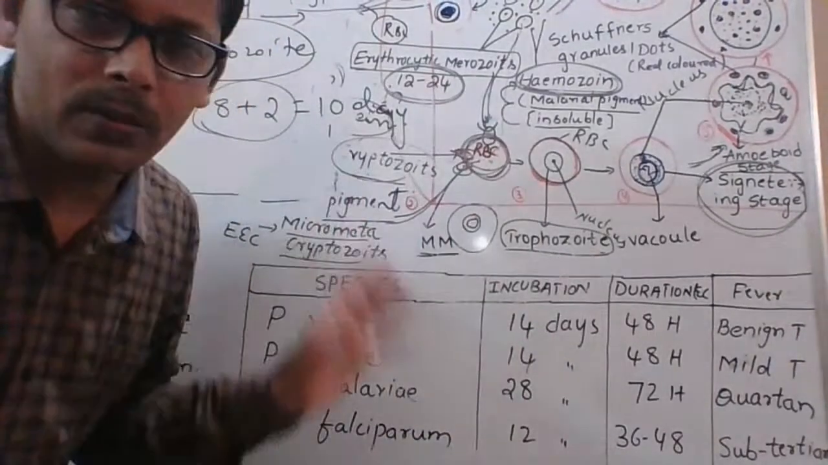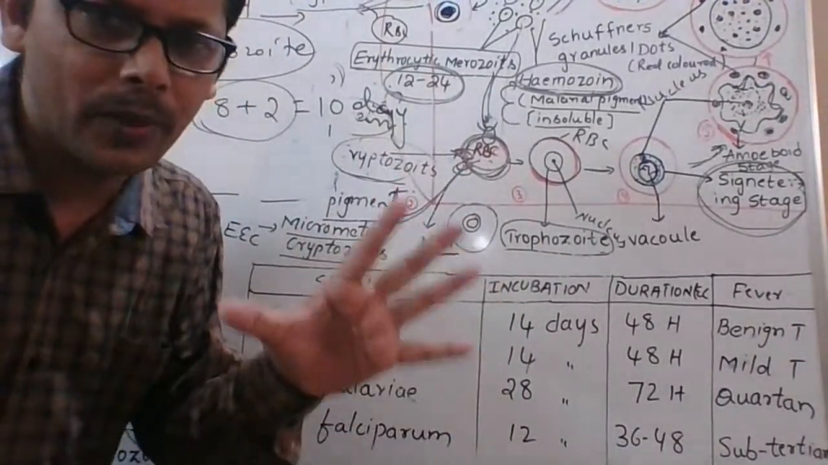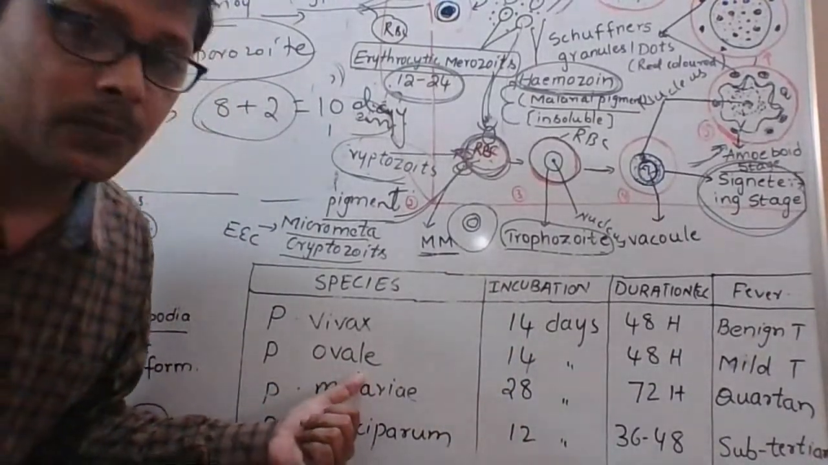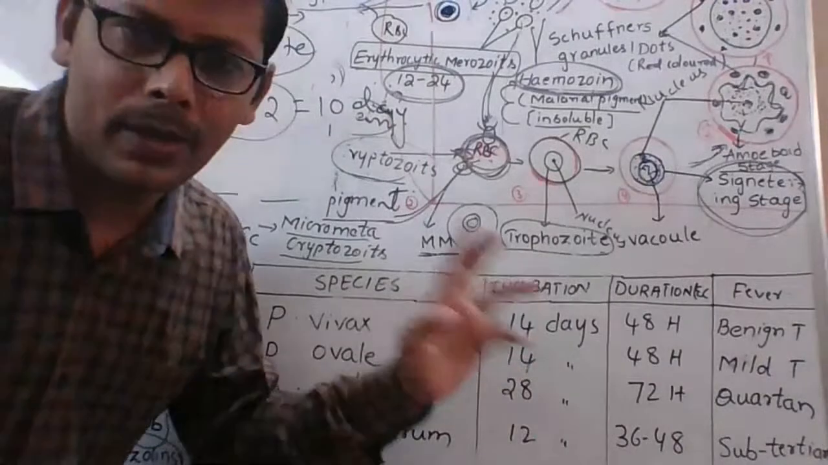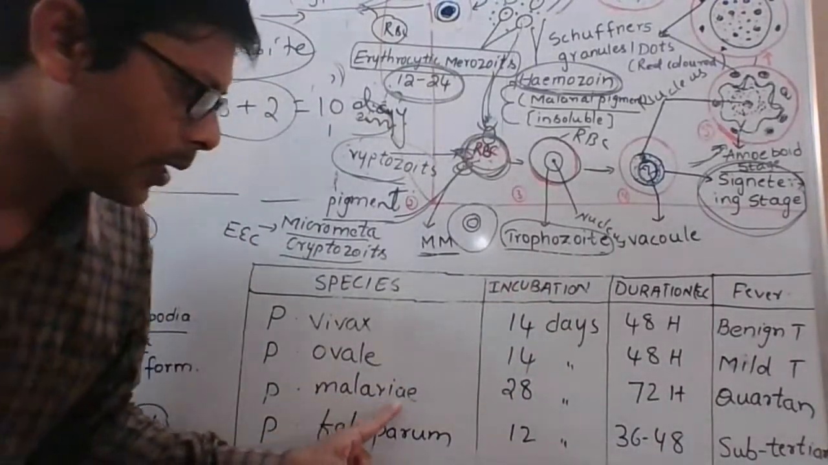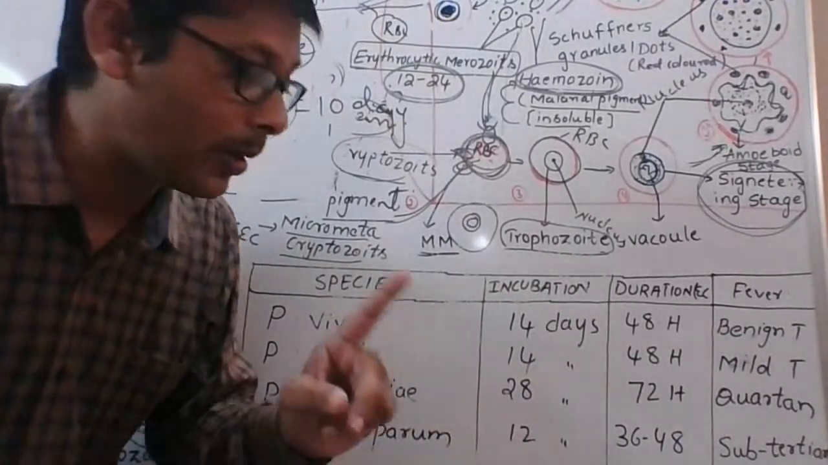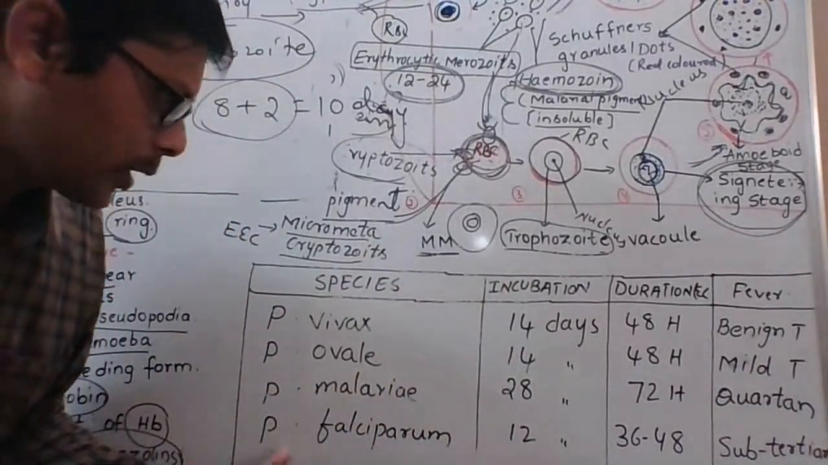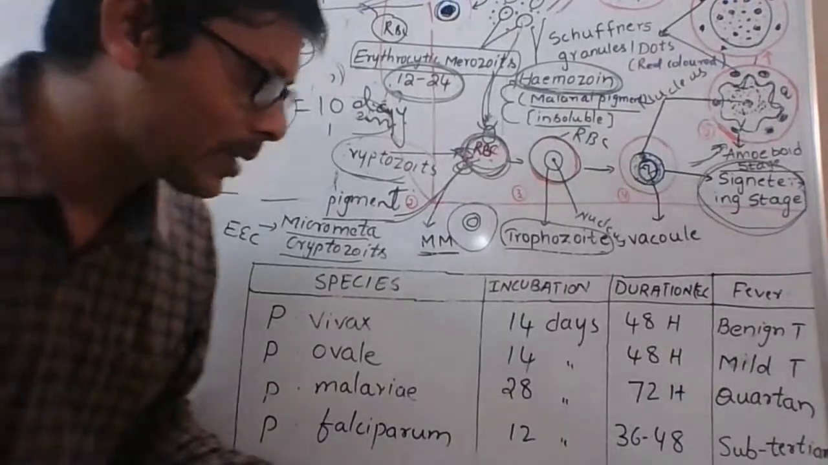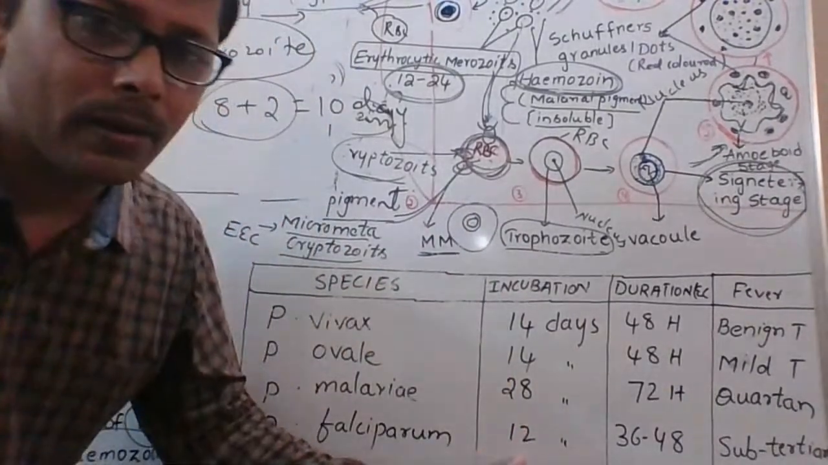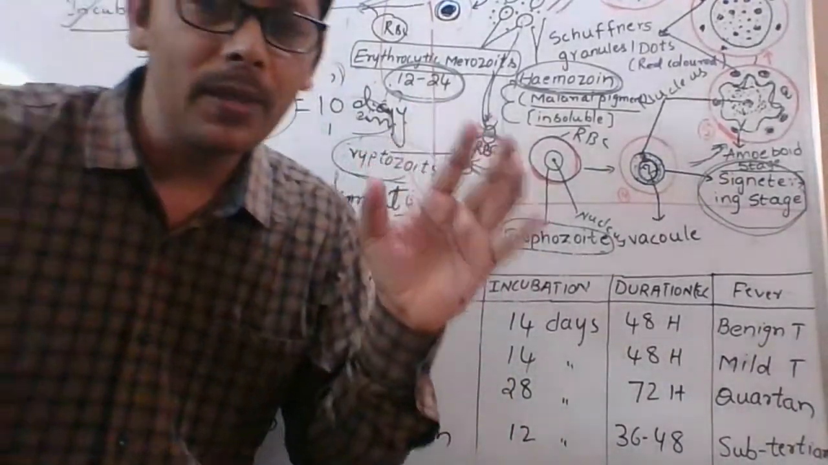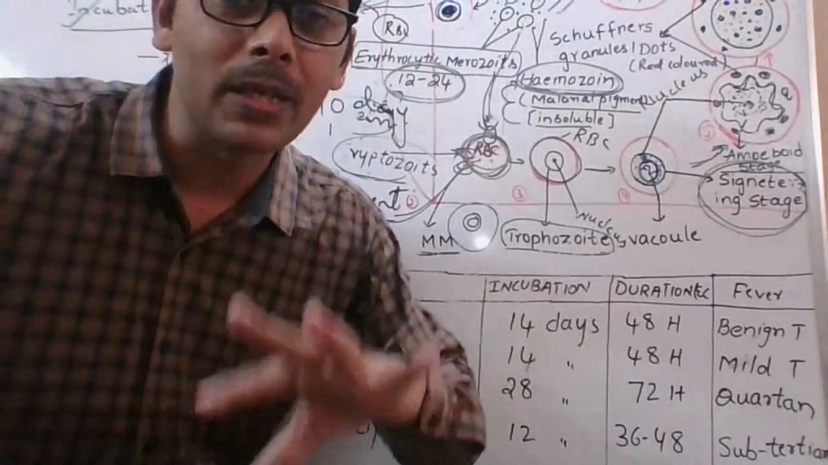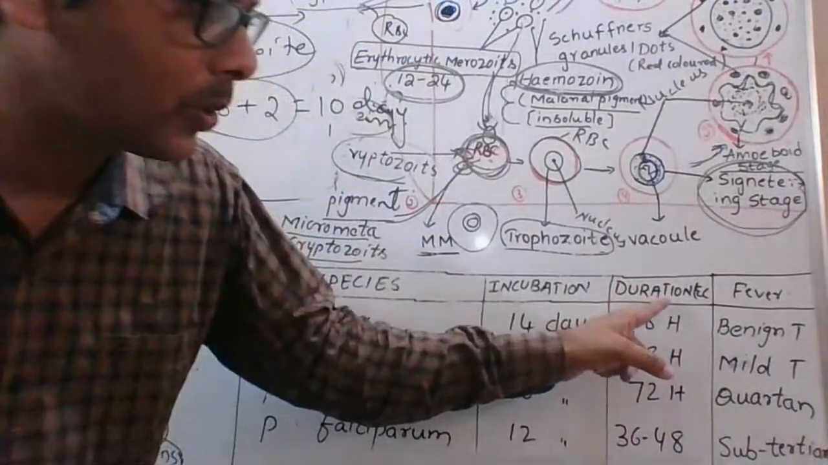Okay, in this lesson, Plasmodium vivax incubation period is 14 days. The incubation period of Plasmodium malariae is 28 days. Next one, the incubation period of Plasmodium falciparum is 12 days. That means the incubation period is not the same for all the species of Plasmodium. It varies.